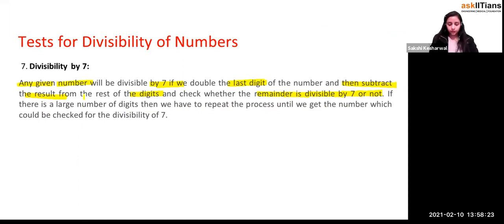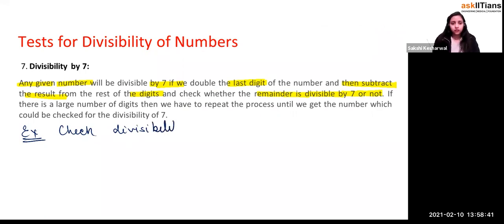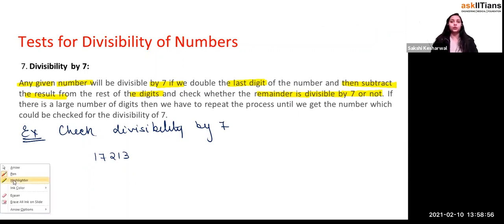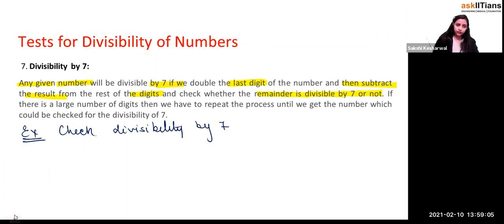So I'll give you a big number, let's see, as an example. Just check divisibility by 7, right? I wrote the number 17213, right? It says that we double the last digit. Let's take a small example first. I'll take a small example that will help you to understand, and I'll go with a big example also.